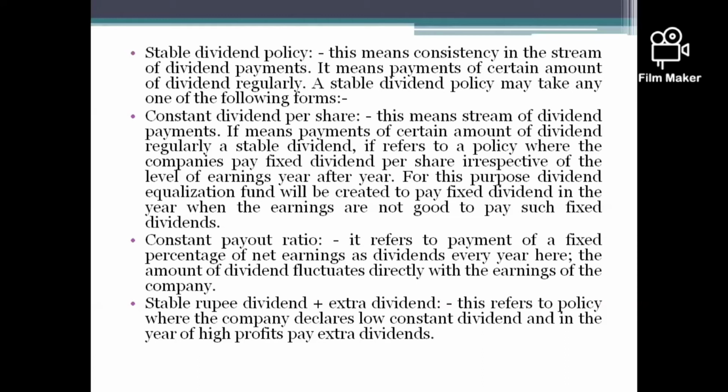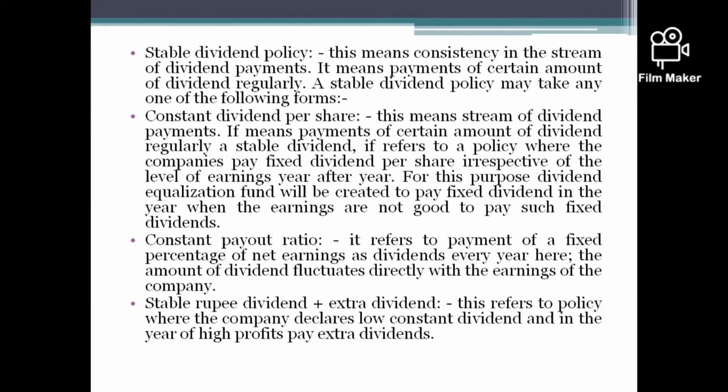Second, constant payout ratio. It refers to the payment of a fixed percentage of net earnings as dividend every year. The amount of dividend fluctuates directly with the earnings of the company. So they are going to pay a fixed percentage of net earnings, that is, after deducting the tax amount, whatever the company earns.